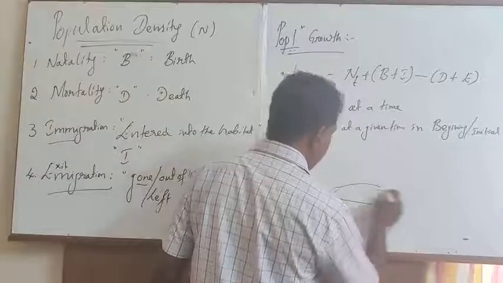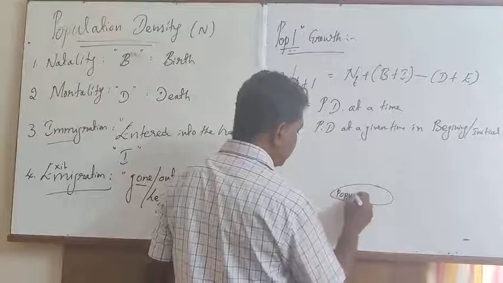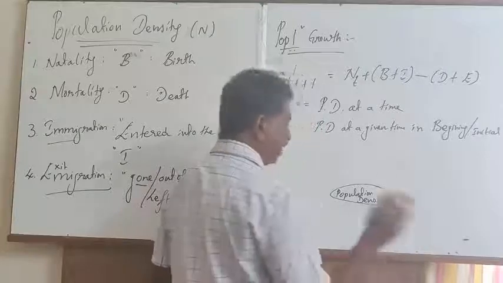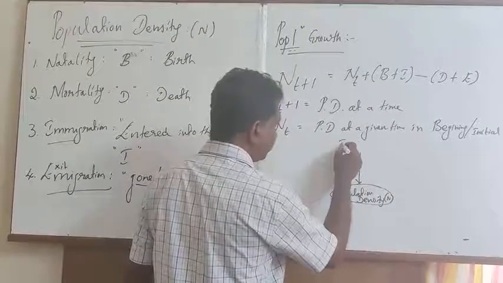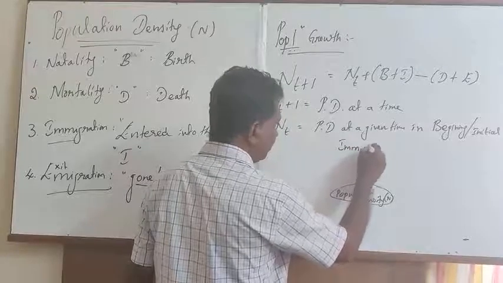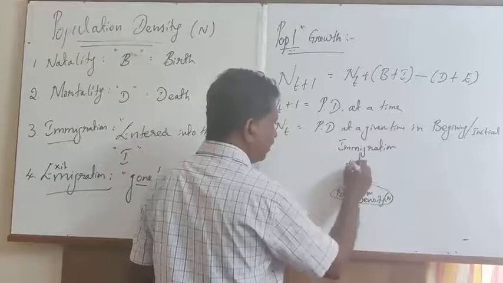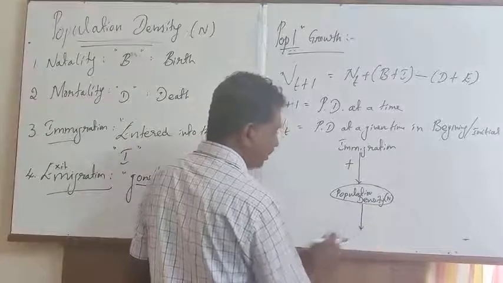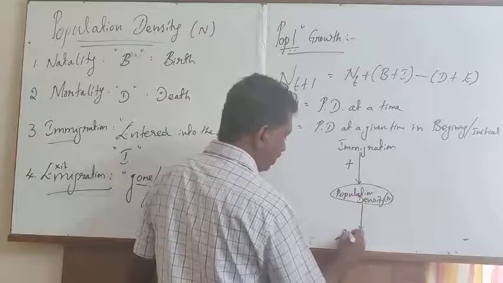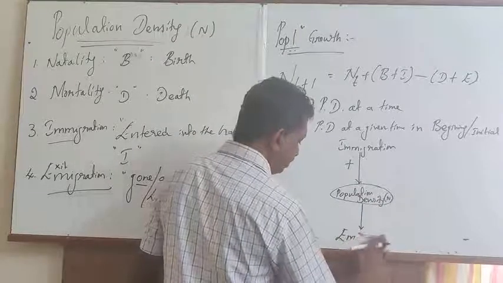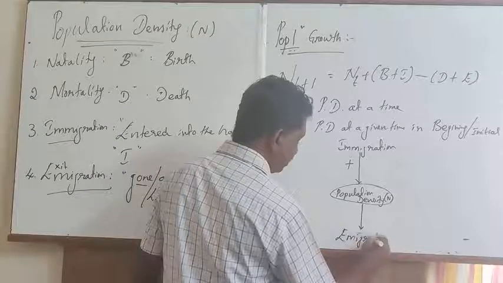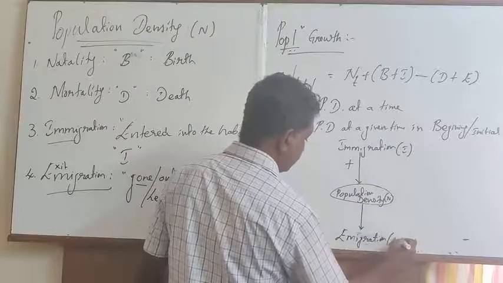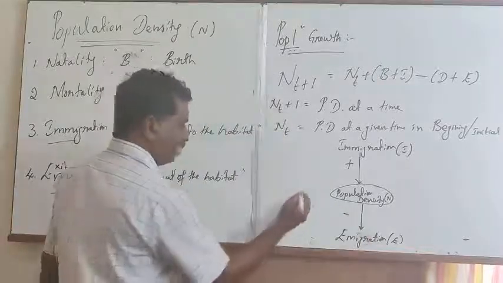With reference to a simple representation, population density is denoted by capital N. As a result of immigration, there is an increase in the size of the population, followed by emigration, which leads to a decrease in the population.